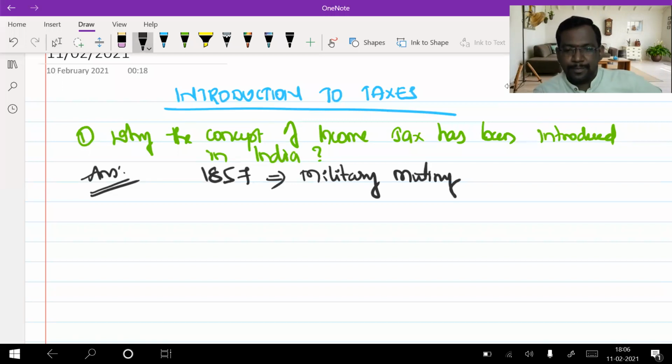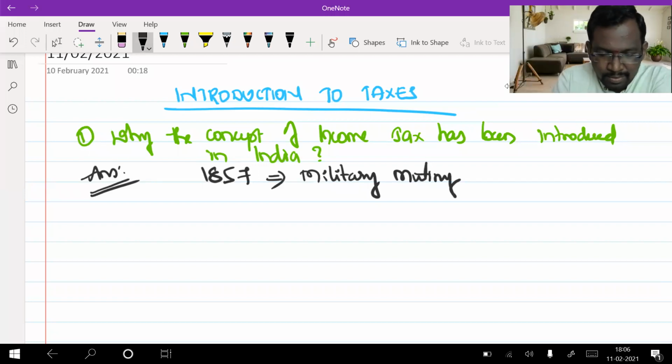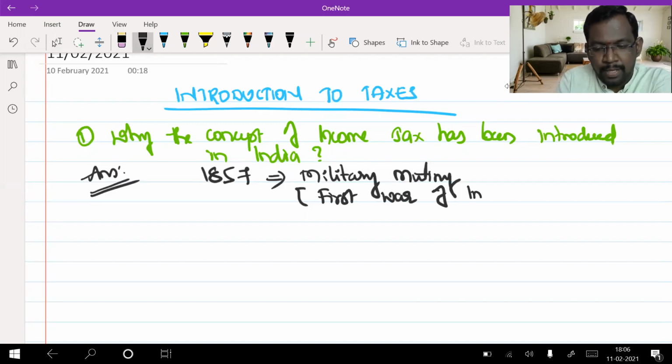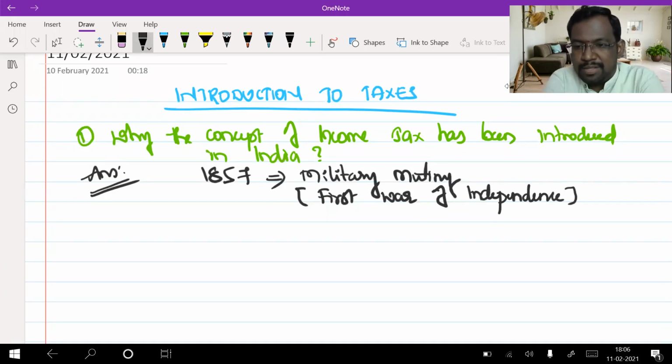Military mutiny, which is called the First War of Independence. In Telugu, it is called Sipahi Tirugubatu Udyamam, the First War of Independence.